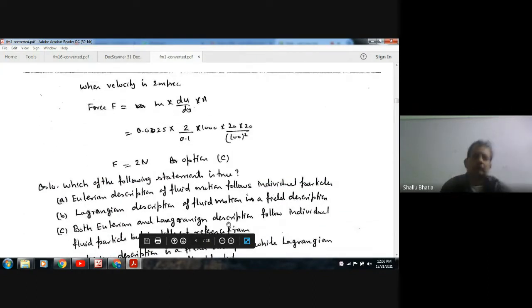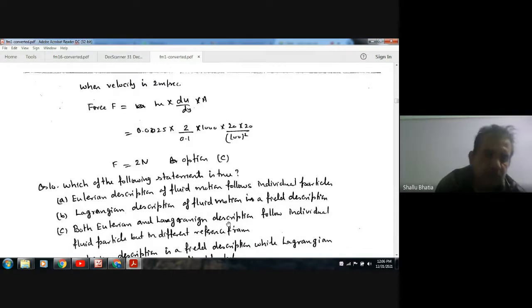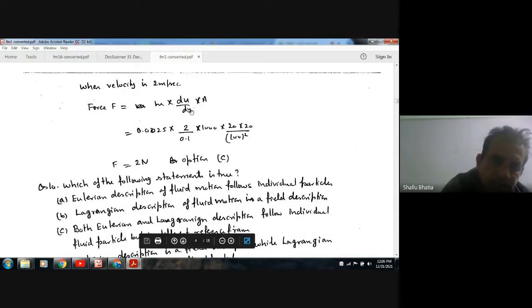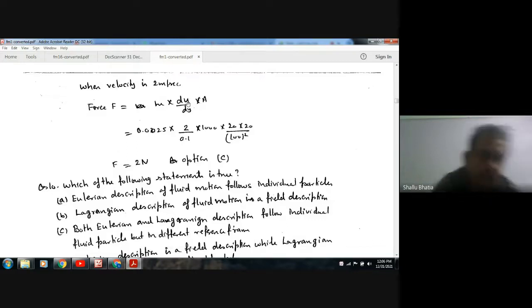So here force is directly proportional to velocity because other quantities are the same. A is the same, dy is the same, u is the same. So when u is changing, then force is changing.